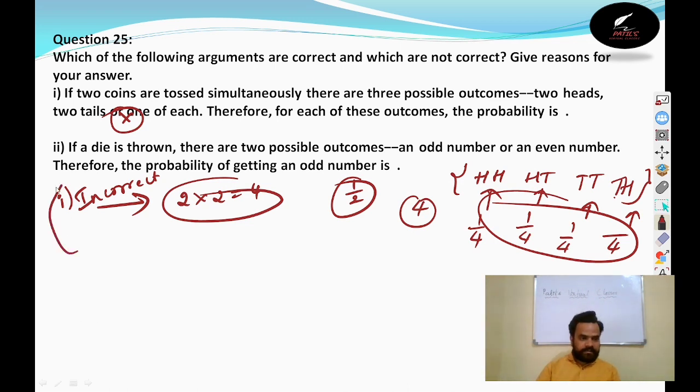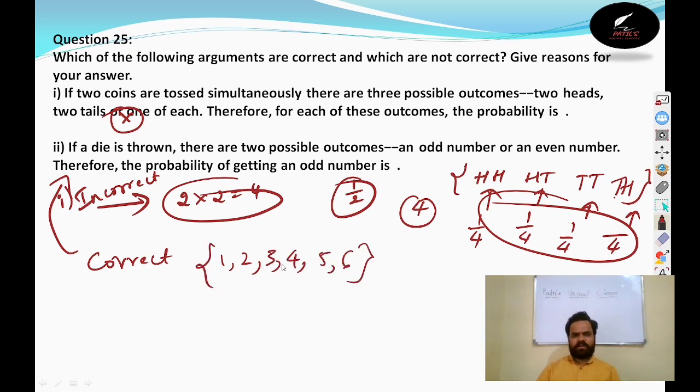And in second case, if a die is thrown, there are two possible outcomes: an odd number or an even number. Therefore, the probability of getting an odd number is 1 by 2, given it is an equally likely event. This is correct, because if we throw a die, the number we may get is 1 or 2 or 3 or 4 or 5 or 6.